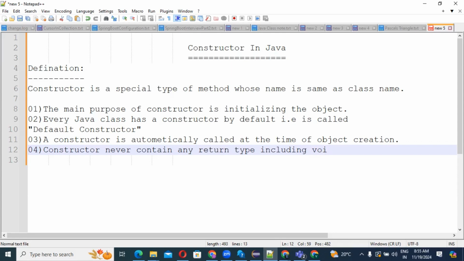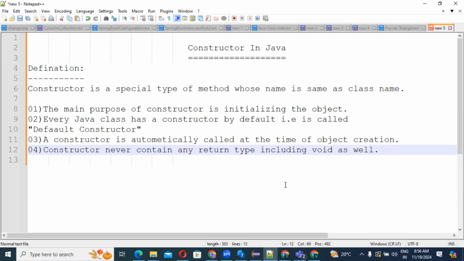So this thing we should remember. This is the fourth very important point we should remember for knowing the constructor concept.